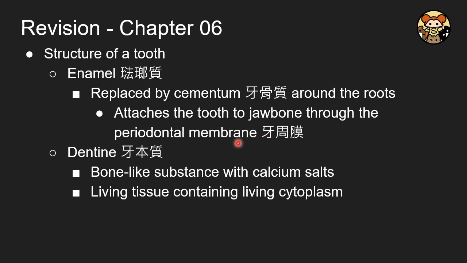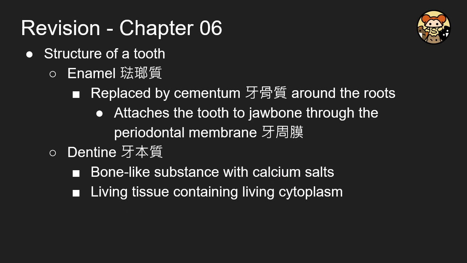It is attached to your jaw by the periodontal membrane. So if you have an infection or inflammation of the periodontal membrane, it is possible that you will lose your teeth. And the dentine is a bone-like structure, less hard than the enamel,